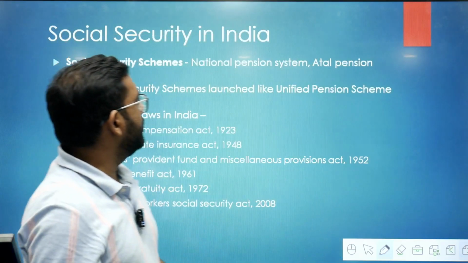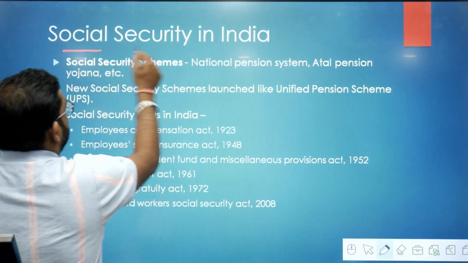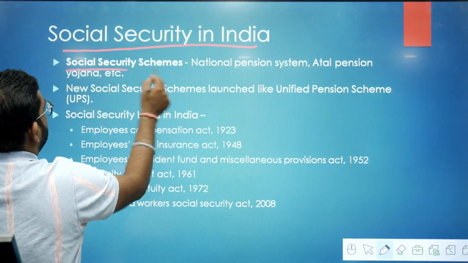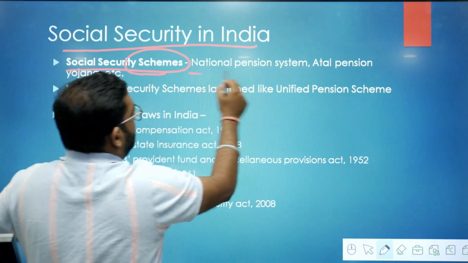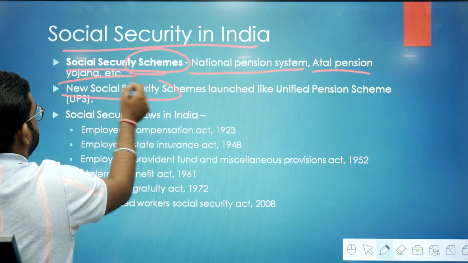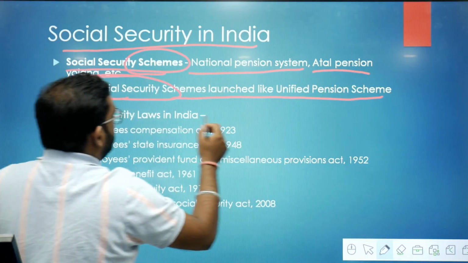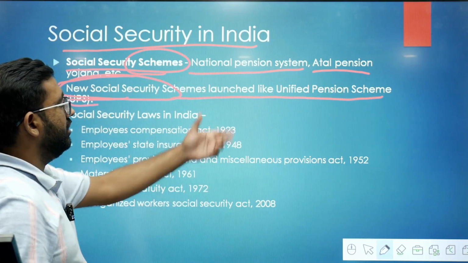Now we will talk about the syllabus for social security in India. In social security, you should know about social security schemes like National Pension System, Atal Pension Yojana. You should also know new social security schemes which are launched, like Unified Pension Scheme, which was recently launched.